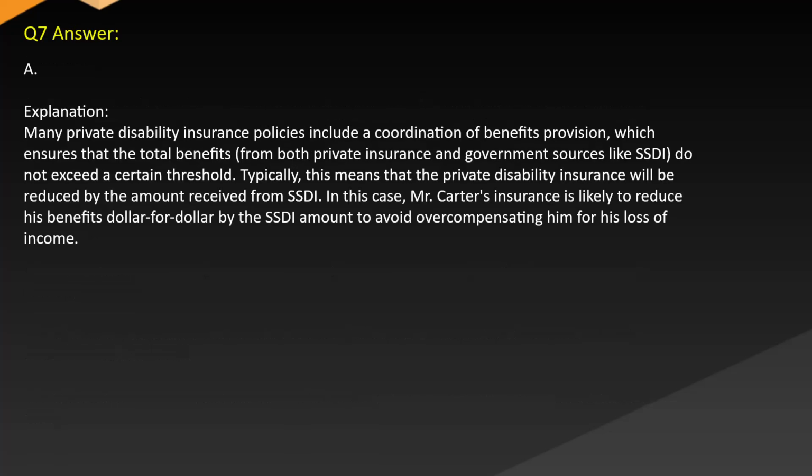Answer A. Explanation. Many private disability insurance policies include a coordination of benefits provision, which ensures that the total benefits from both private insurance and government sources like SSDI do not exceed a certain threshold. Typically, this means that the private disability insurance will be reduced by the amount received from SSDI. In this case, Mr. Carter's insurance is likely to reduce his benefits dollar for dollar by the SSDI amount to avoid overcompensating him for his loss of income.